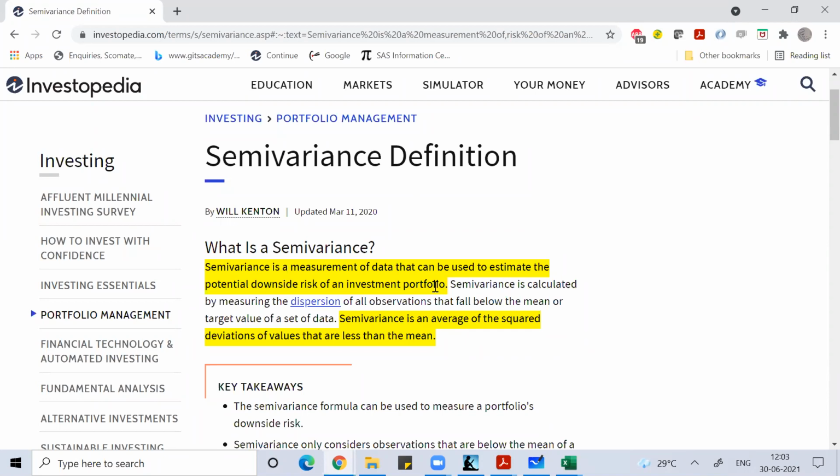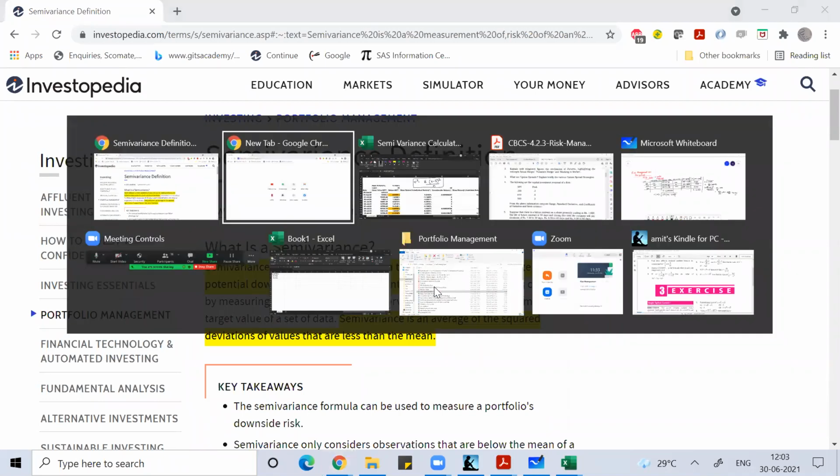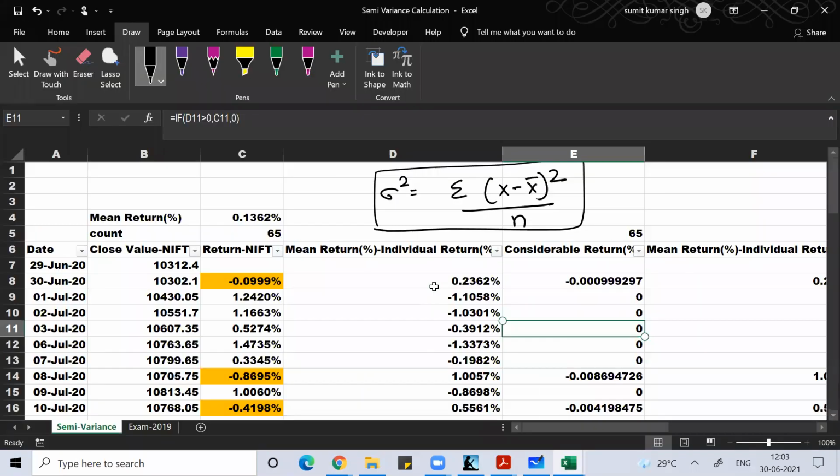So semi-variance is the average of the squared deviation of all the values which are less than the mean. So you find all the values which are less than the mean. You can see this is your mean. So you focus on those variables which are less than the mean.